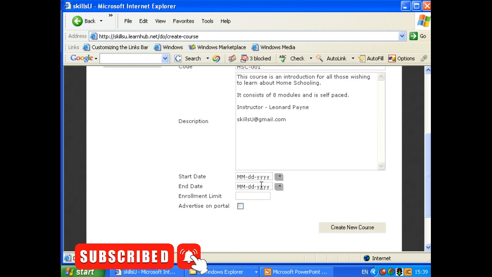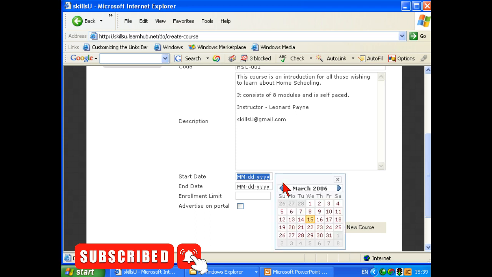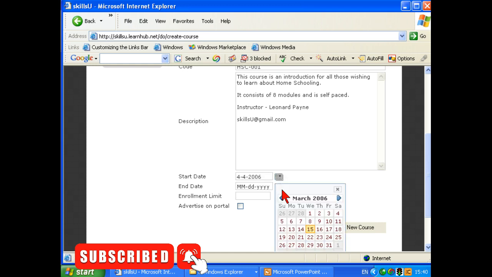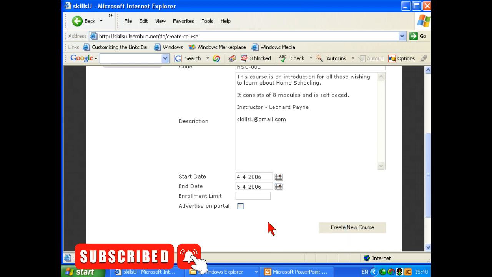We're going to set the start date, obviously American style dates here. We're going to start it on 04 dash. In fact, what we'll do, we're going to click on the calendar, we're going to start it on the 4th of the 4th, and we're going to finish it, although we could always change the finish date later, on the 4th of May. Give them a month in order to do that.